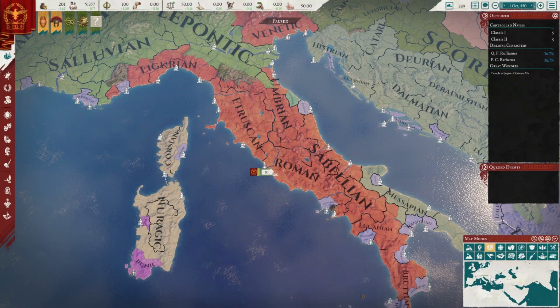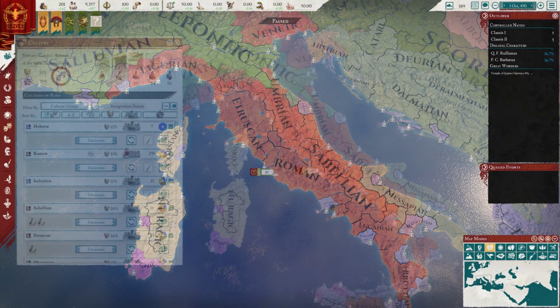You may have noticed that alongside Roman, there are also other cultures that share our shade of red, like the aforementioned Etruscans, but also Sabellians, Umbrians, and more. This is because we all share a culture group, in this case, Italic culture, and these pops would be happier in our nation than a Greek pop like Macedonian would.